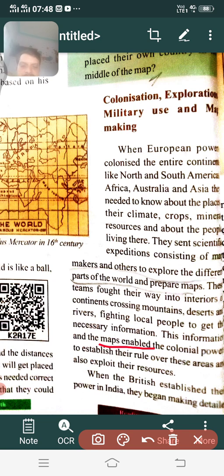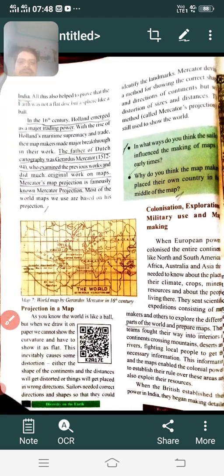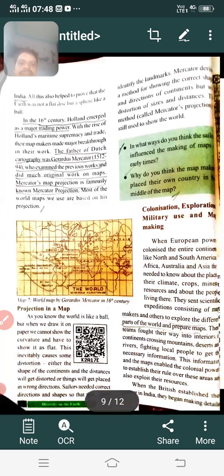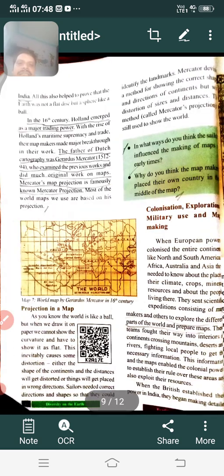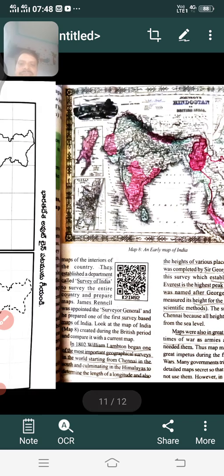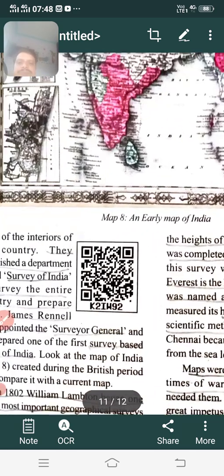In this manner, we know that the Britishers ruled our country for nearly 200 years. They ruled our nation for how many years? 200 years, isn't it? So in order to establish their power in our country, what did the Britishers do here?